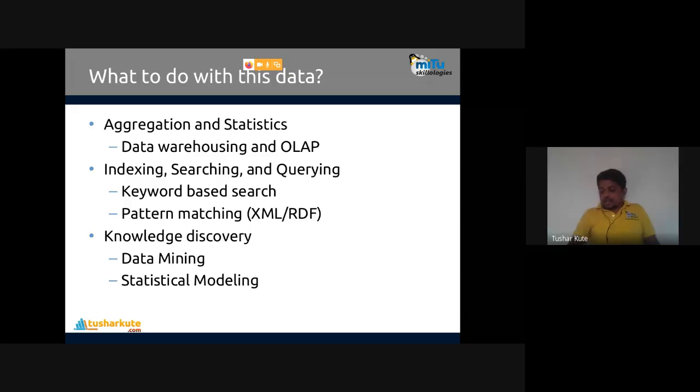Hive is a data warehouse created by Facebook and now available in big data analytics for storing data in a warehouse fashion at a central location. We can also do OLAP, online analytical processing of the data. Then we can apply indexing, searching, and querying, like keyword-based search and pattern-matching-based search, and accordingly the data will be shown to you.